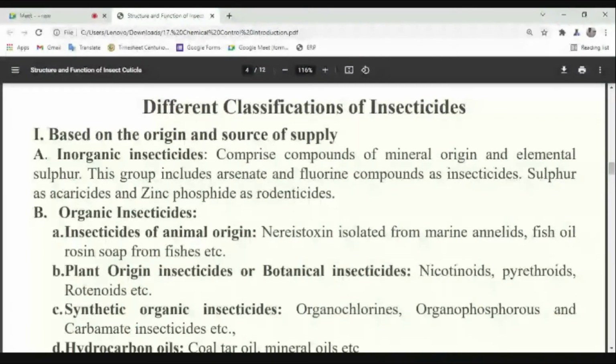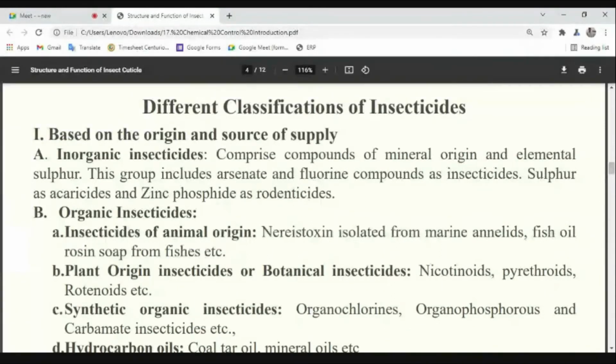Different classification of insecticides is based on different things. What is first? Based on the origin and source of supply. What do you mean by that? From where they are prepared. Broadly, these are classified into two types: one is inorganic insecticide, another is organic insecticide. What do you mean by inorganic insecticide? Can anyone tell?